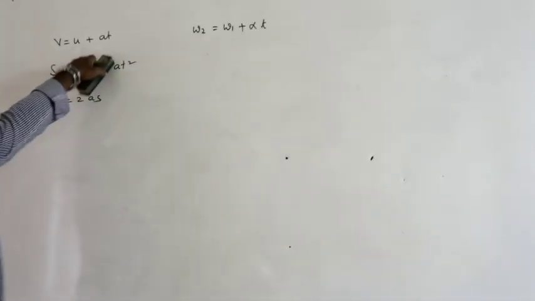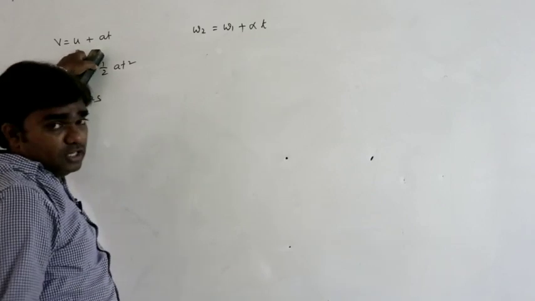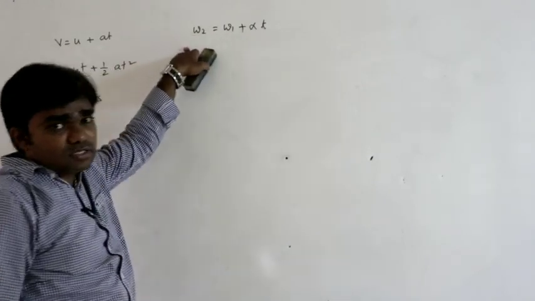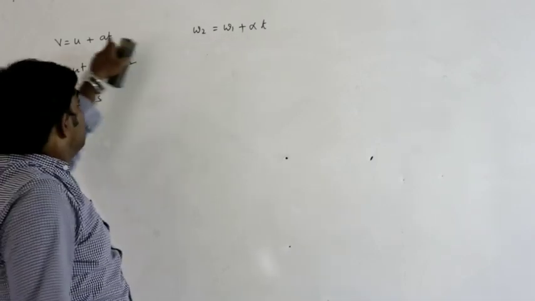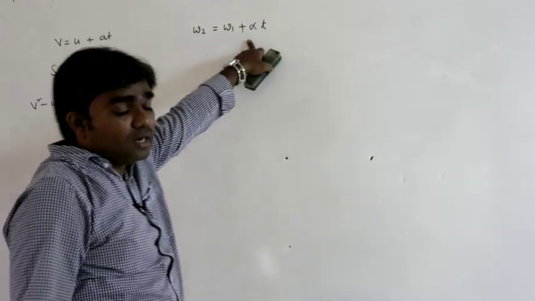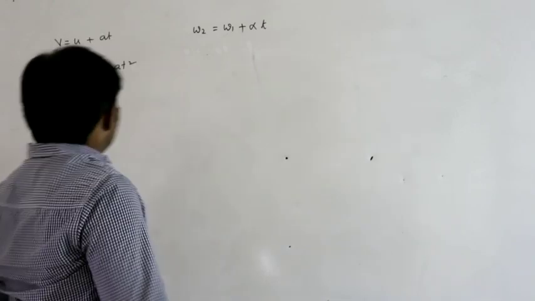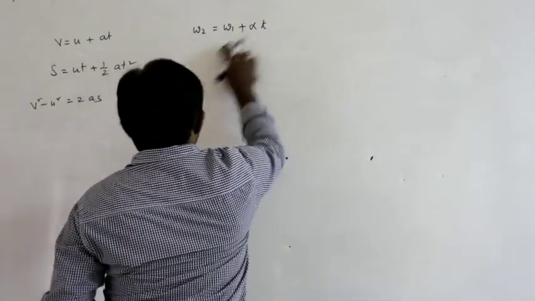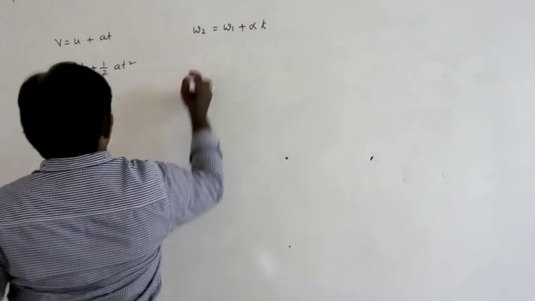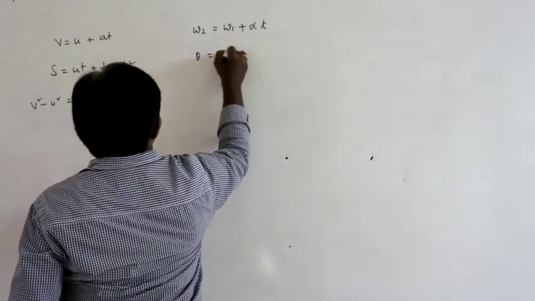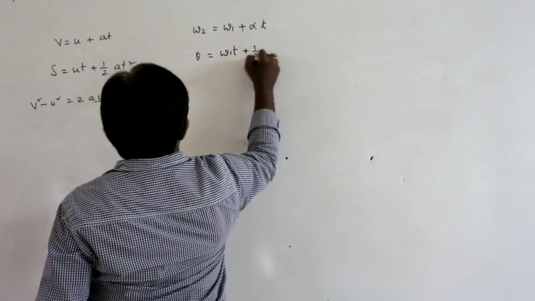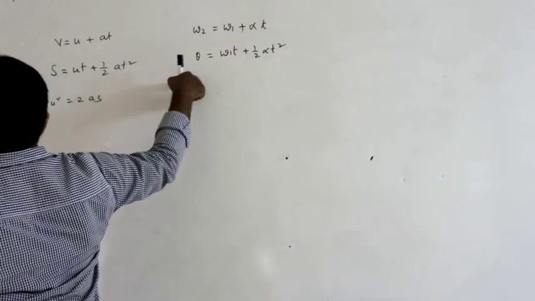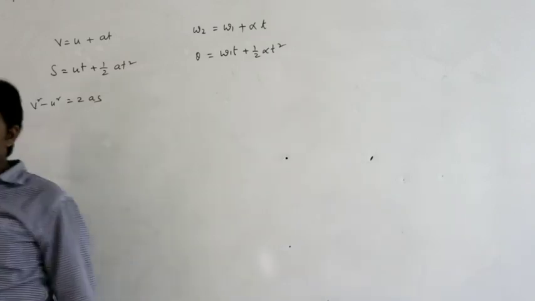This is the linear term, with U and V the final and initial velocities. Here omega 2 and omega 1 are the final angular velocity and initial angular velocity. Here A is acceleration, and alpha is angular acceleration. Next equation, S equals ut plus half at square. So here I am writing theta is equal to omega 1 t plus half alpha t square. S is the displacement, theta is the angular displacement.